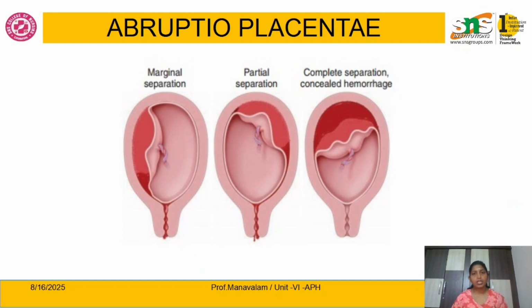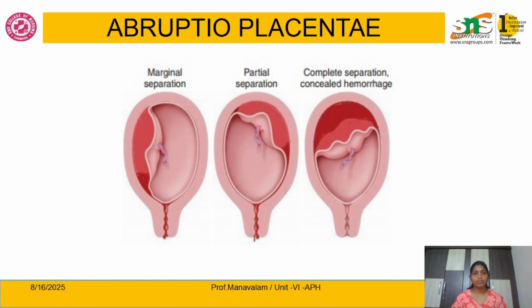Abruptio placenta is another cause of APH, antepartum hemorrhage, but when compared with placenta previa, it is a rare condition, and it is comparatively more complicated. Normally the placenta separates only at the time of the second stage of labor.